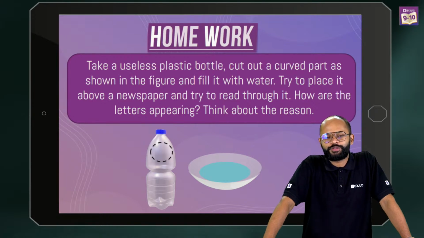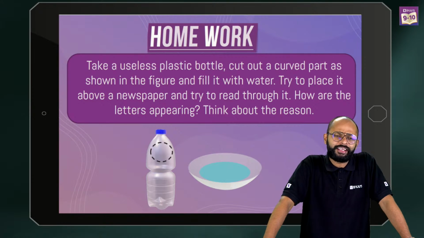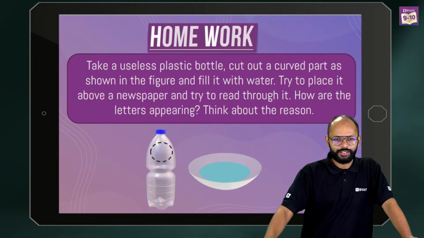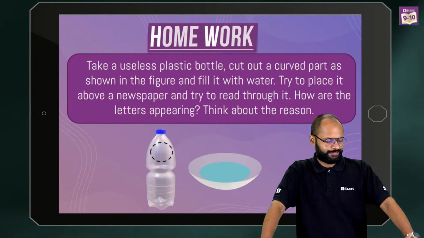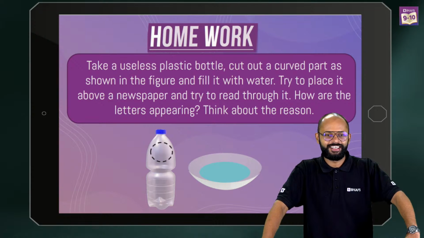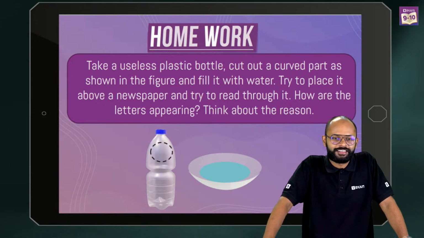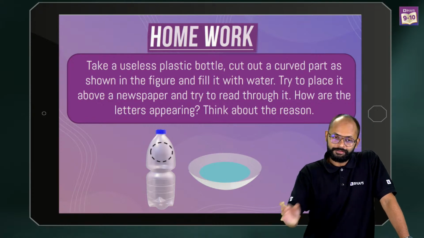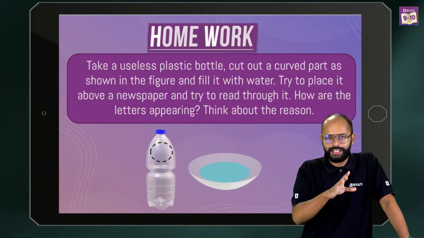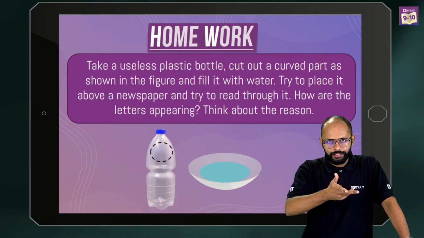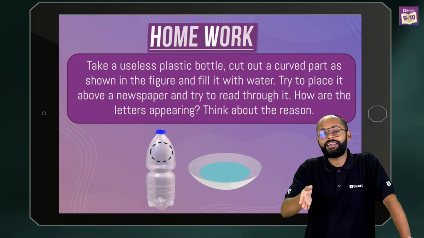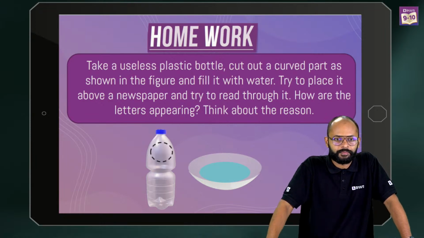See, actually today I was going to do it in the live session, but now I'm thinking if you haven't tried it, should I do it? I'm not sure. It was not seen. So you might know what will happen, but my question is, did you try it yourself? Because a lot of things we read, a lot of things we study, but reading and studying is different. When you try it yourself, that is a different feeling, right?